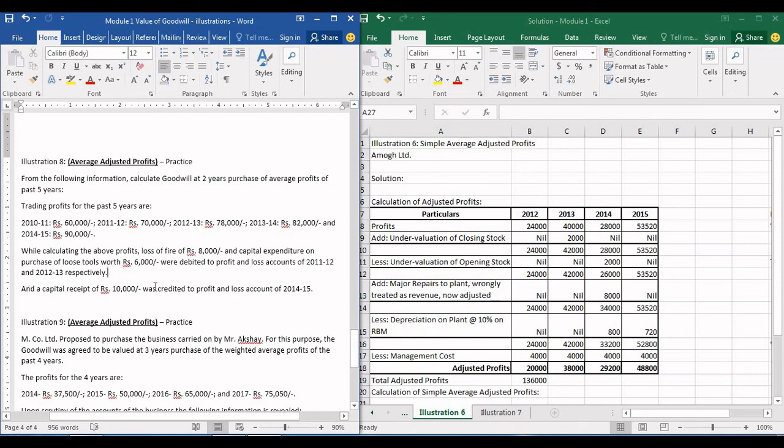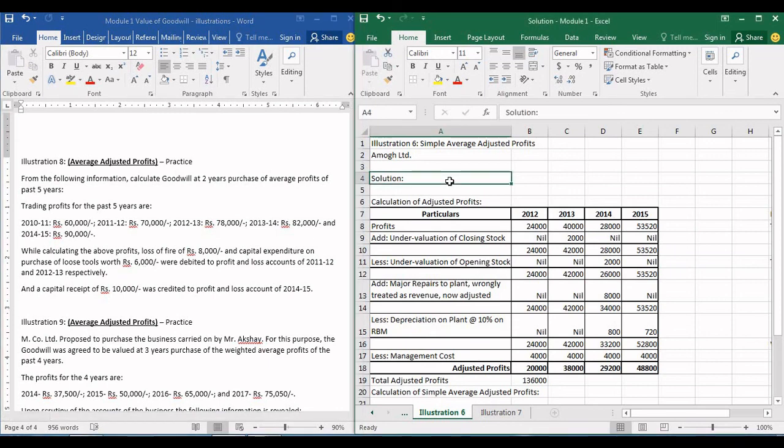And a capital receipt of 10,000 was credited to the P&L account of 2014-15. What this means is, there was a capital receipt, which cannot be shown in the P&L account, but was credited to the P&L account of 2014-15, which has increased your profit for that financial year. To rectify it, you are supposed to reduce it from that financial year. So I expect you guys to practice it at home, and you can contact me if you have any doubts. Okay.